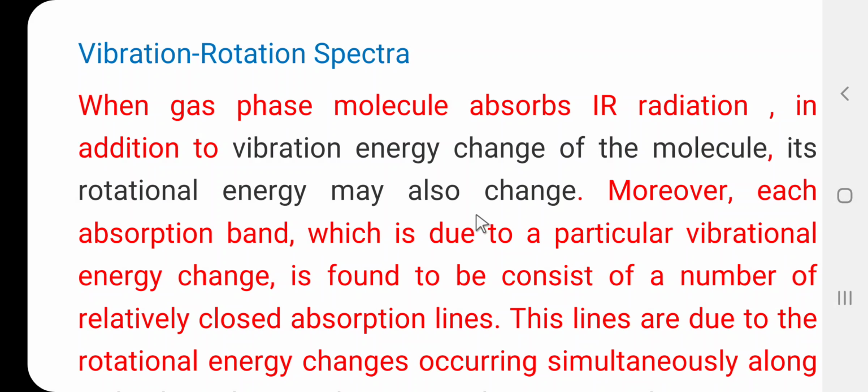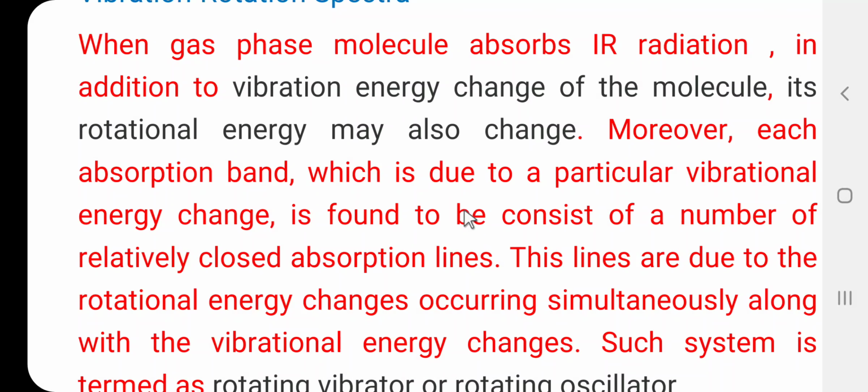So friends, when we consider the energy of the diatomic molecules, all of you know that the electronic energy level contains the vibrational energy levels, and each vibrational energy level contains the rotational energy levels. So when there is a change in the vibrational energy level, at the same time there is a change in the rotational energy level in the diatomic molecule.